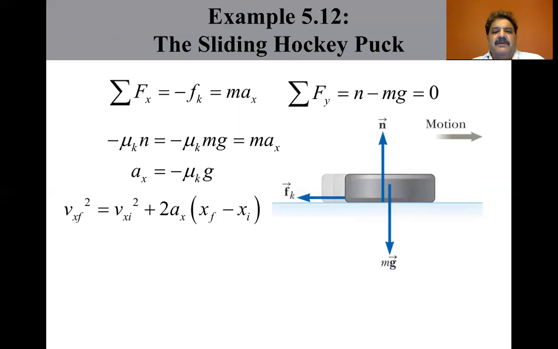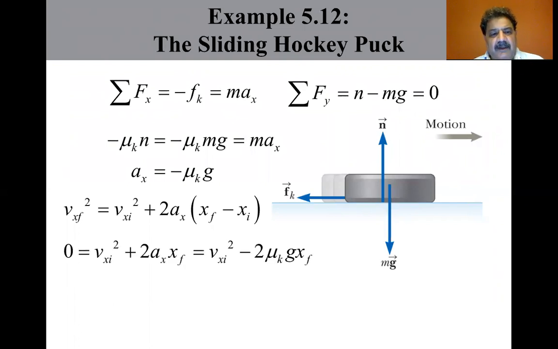And so this is one of the kinematic equations. V sub x final squared equals V sub x initial squared plus 2a_x times the distance. X sub i is equal to 0, and V sub x final is equal to 0 because it's slowing down to a stop.